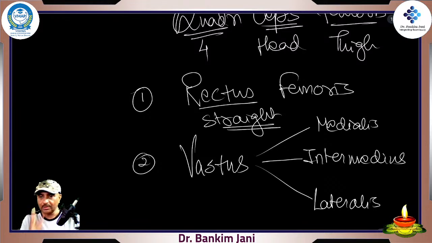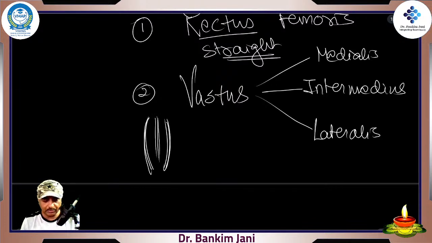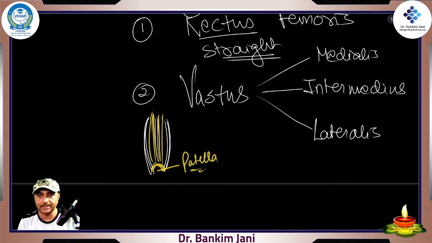You have vastus medialis on the medial side, vastus lateralis on the lateral side, vastus intermedius in the middle, and on top of everyone you have rectus femoris. Done. And all these four combine together over here, and that's where the patella resides, right? That's where the patella resides.